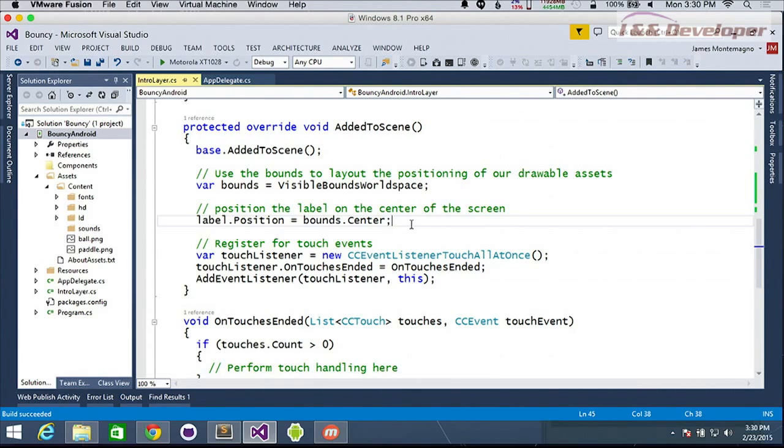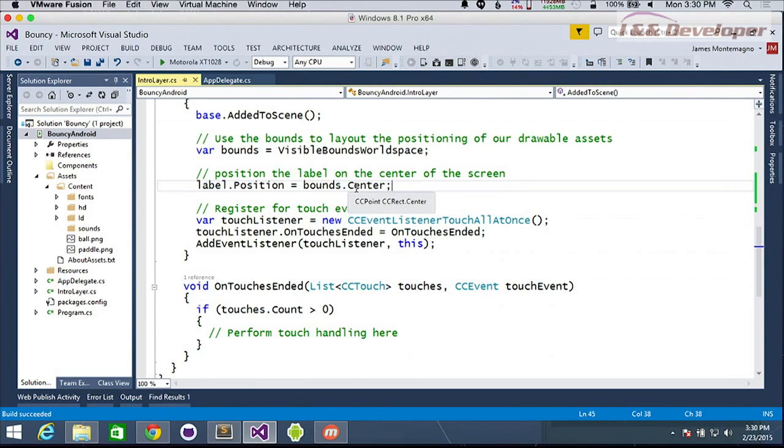Now what we want to do is do 2 things. We want to first just put down the ball and the paddle on the screen, give it some default X and Y position. Then we're going to add some logic to actually have the ball fall. Then we're going to do some interaction with the paddle as well. So after this constructor got called where we added those items to the scene, we're going to get an event called added to scene. Kind of makes sense. We're getting ready. And here we can see that the position of the label's been added to the center of the screen.